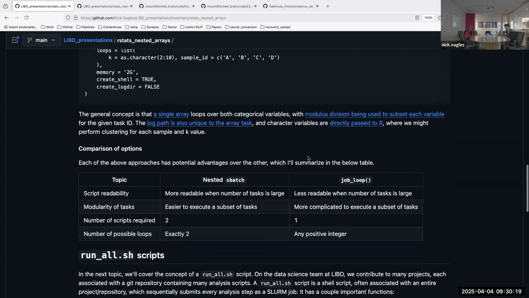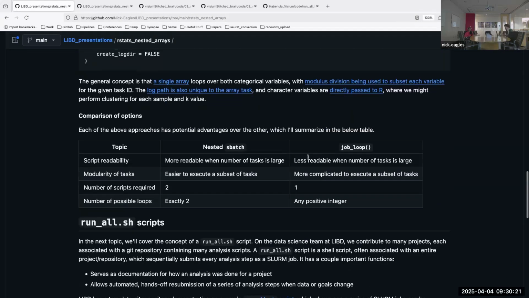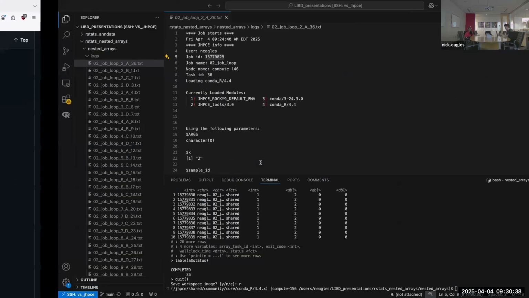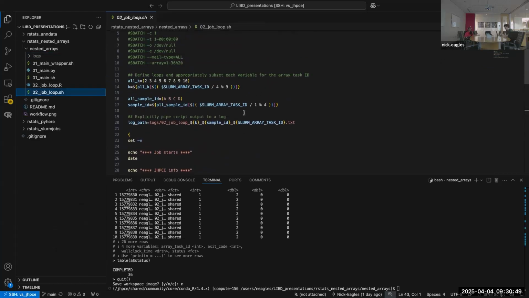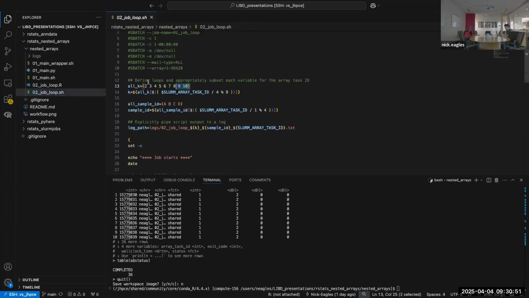I also want to do a brief comparison, because I think there's use cases for both. In terms of script readability, something I didn't mention is that the nested SBatch might be a little bit better, because in the job loop option, I don't know if there's really a way around this in terms of coding changes, but basically it's going to actually list out every single option.